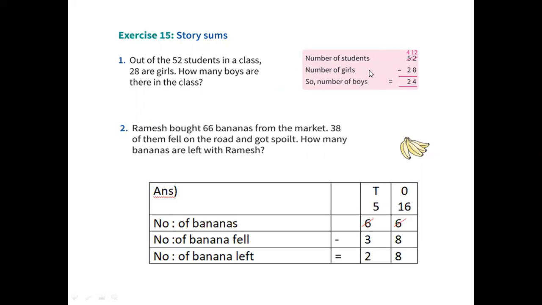Number of girls, how much? 28. Now you have to find boys. So what you will do? Subtraction. See, 2 and 8 will not go. From 2, 8 will go? No. So what you have to do? You have to cancel this 5 and take 1 tens here. So it will become 12. And as you have given 1 tens here, it will become 4 here.